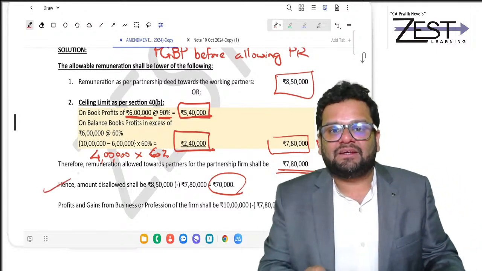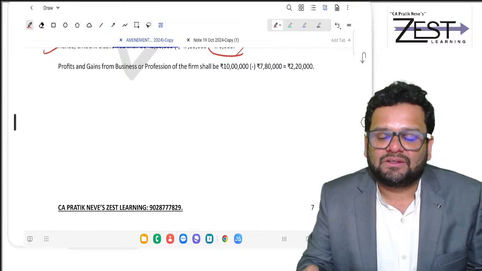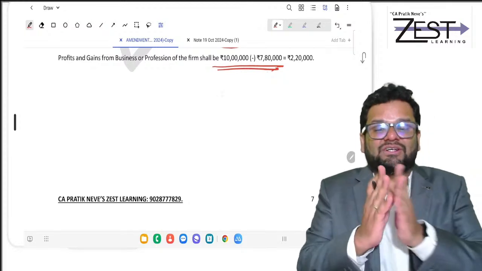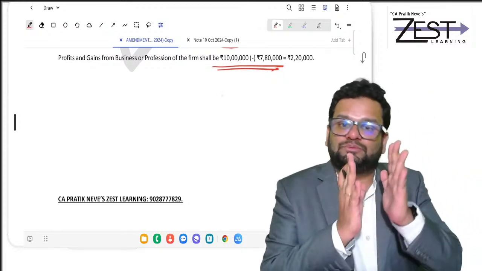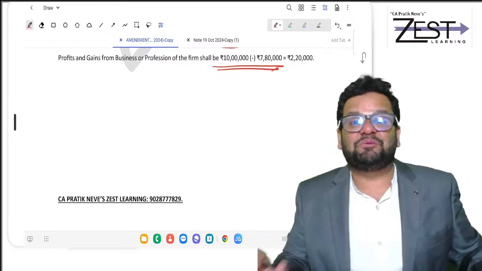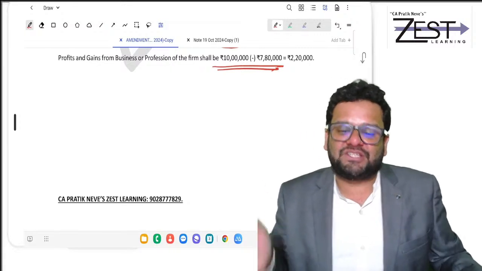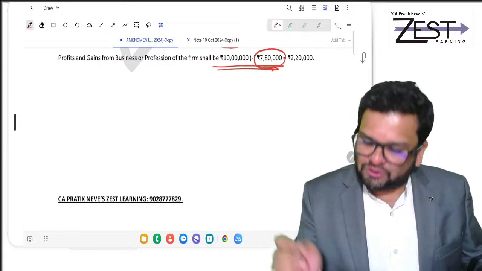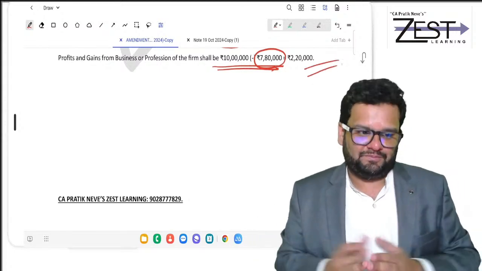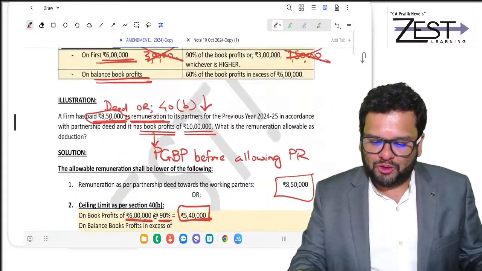And indirectly, doesn't that mean that your PGBP is 10 lakh minus 780? Because 10 lakh was book profit. Book profit means what? Book profit means PGBP, but before allowing partners' remuneration. So now allow the partners' remuneration, and you will get the PGBP of the firm. So simple. I hope you understood the amendment.